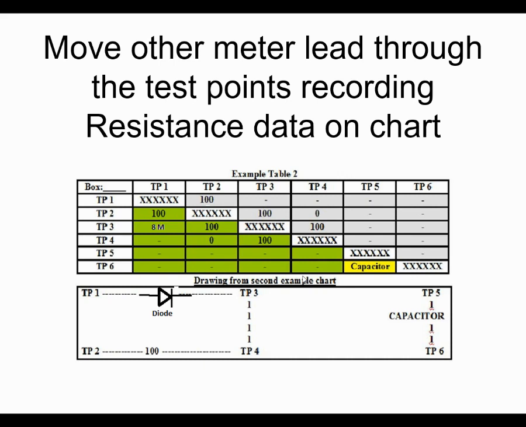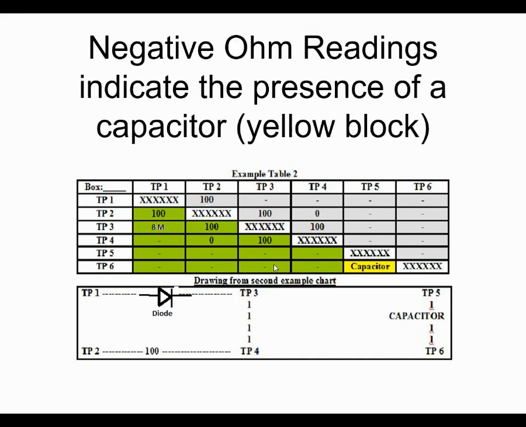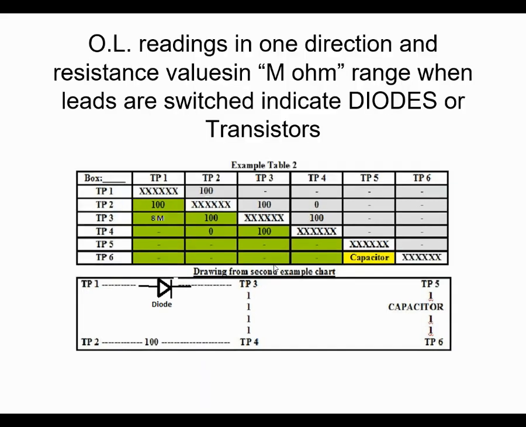Well, what's that? Capacitors read in one direction only, but they read as negative ohms because the capacitor will have a charge. So you read that as negative ohms. Now this 8 million reading indicates a semiconductor. That's something with high resistance. And notice that you only read it in one direction. You get a very high resistance reading one way, you get nothing the other way. That's a diode, or it could be half of a transistor.